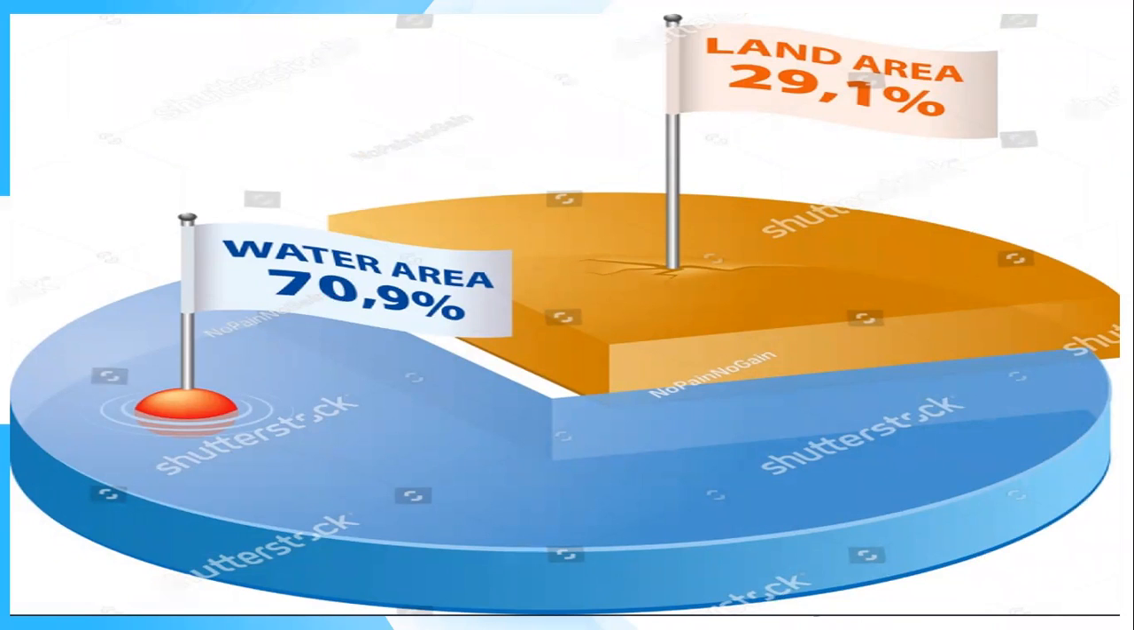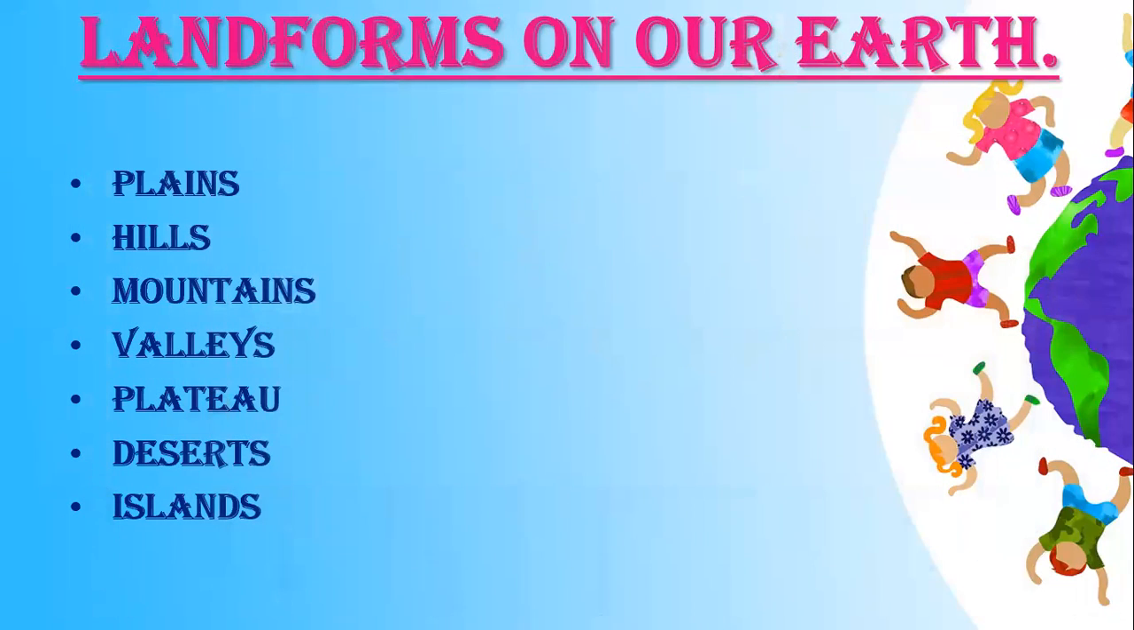In our last class I told you that 70% of the Earth is covered by water, and that is why I told you about the different water bodies which contain this water. But in today's class, I will tell you that the 30% of land which is covering the Earth is in different forms. Today you will study about the different landforms on the Earth.